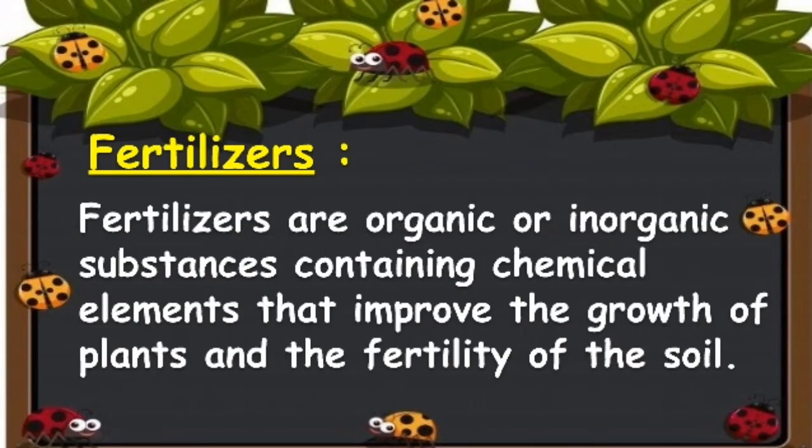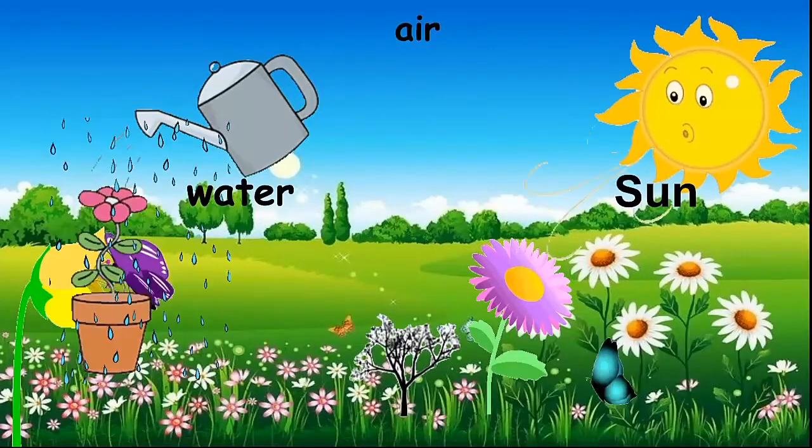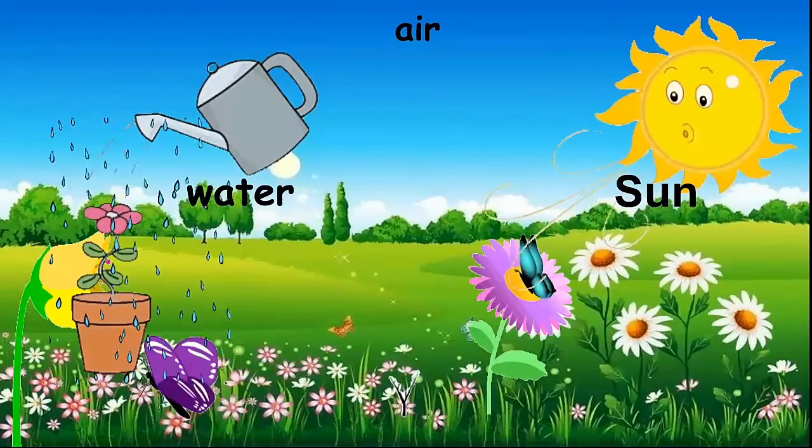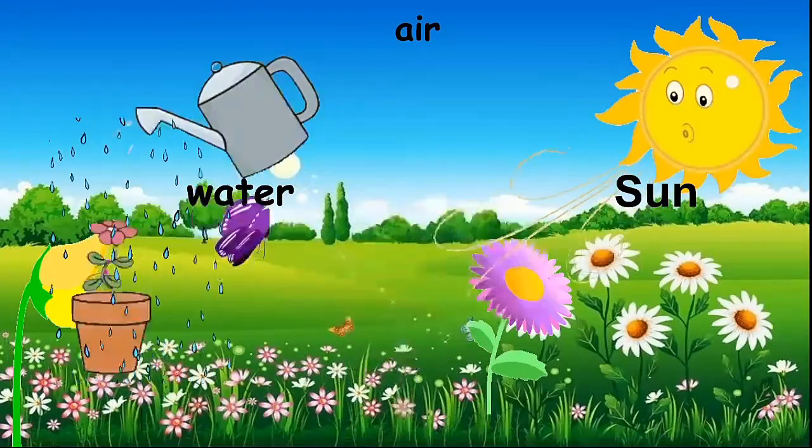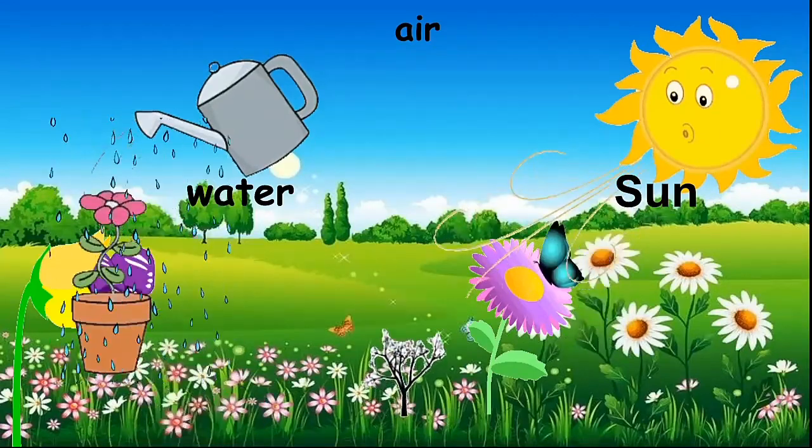Children, what are fertilizers? Fertilizers are organic or inorganic substances containing chemical elements that improve the growth of plants and the fertility of the soil. Children, apart from water, sunlight and air, certain nutrients are also needed for the growth of plants.